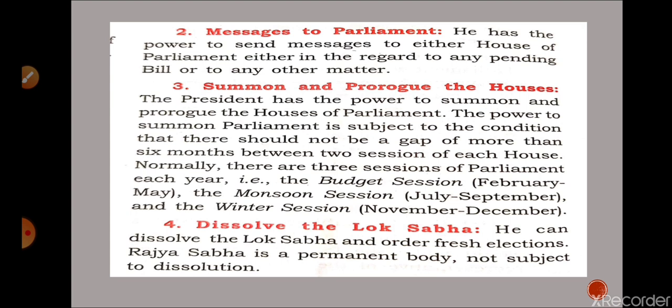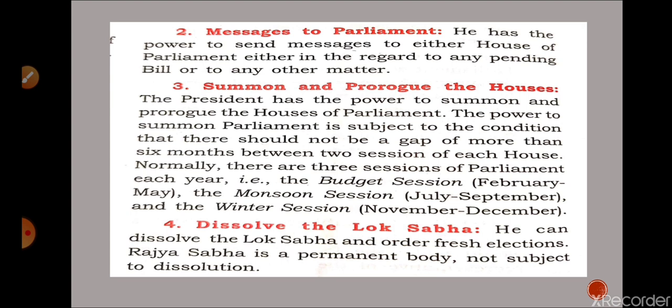Next we are going to discuss summoning and proroguing the houses. Summon means calling the sessions. So the President can call the sessions in an emergency. Otherwise the budget session, monsoon session as well as winter session are summoned by the President only, and these sessions are also prorogued by the President only. So Parliament can be called before the session or prorogued before the session. That is in the hand of the President of India.